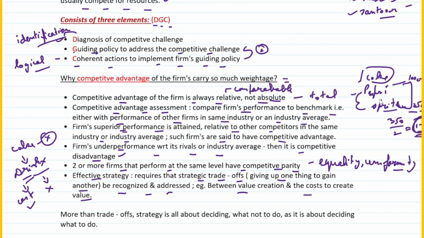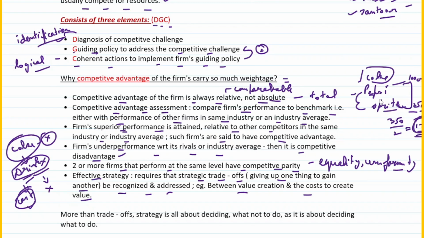If I create the value of this drink, whether that would be a better play for me, or if I incur a cost on this, or rather reduce the cost on the existing Coke, will that be better for me? So that's what is called a strategic trade-off. So let's understand effective strategy. It says it requires that strategic trade-offs be recognized and addressed.